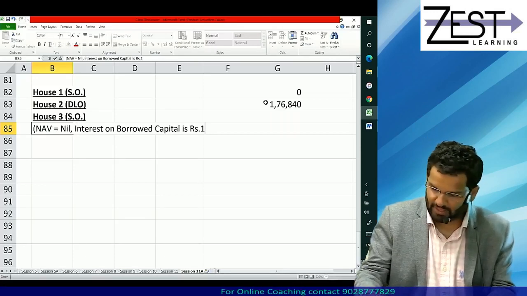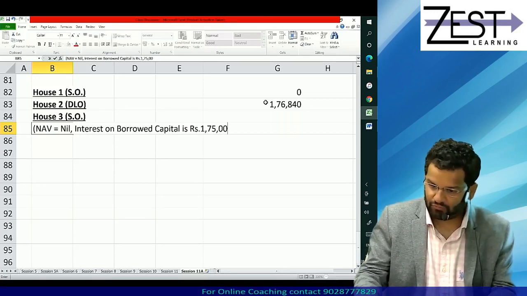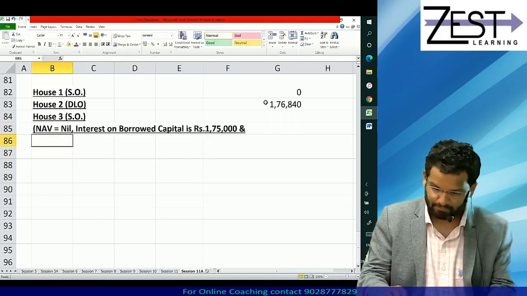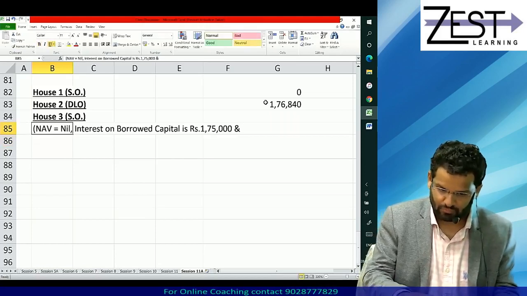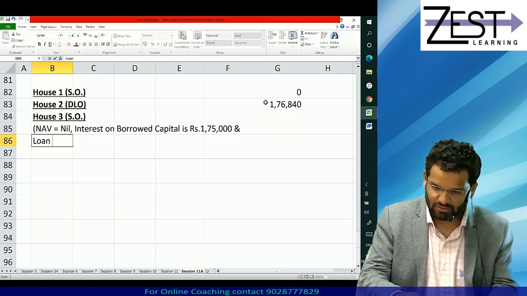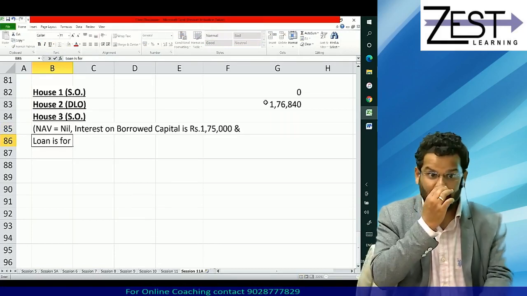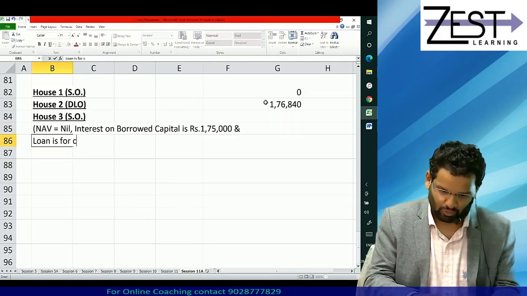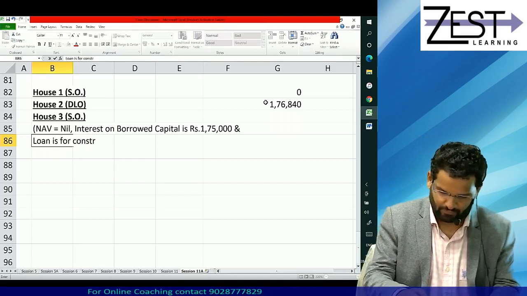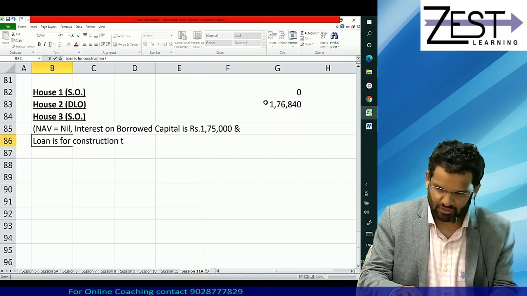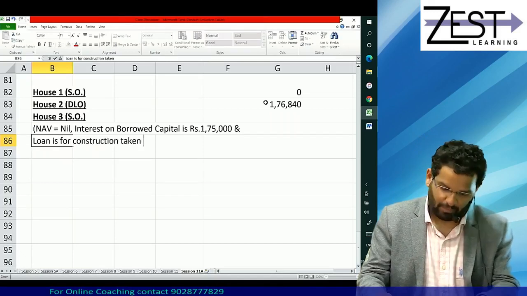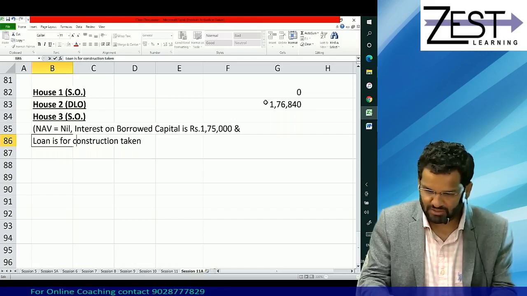Yes, is rupees 1,75,000, and mind you, is the loan for what? Loan is for construction. Okay, purchase.